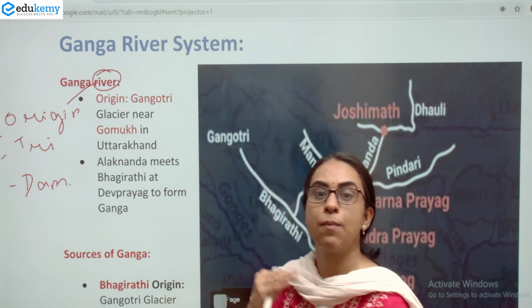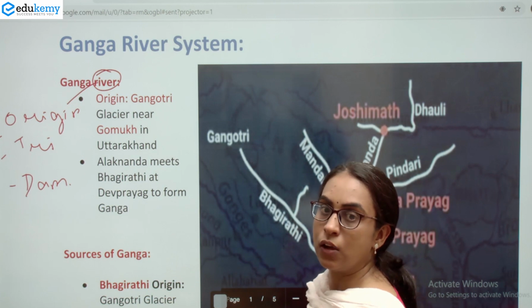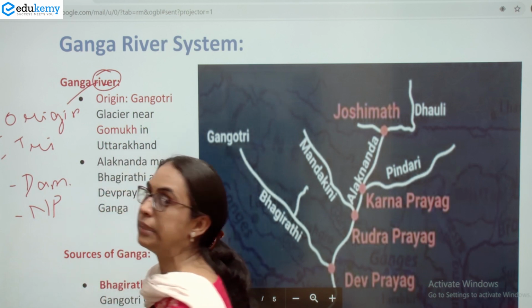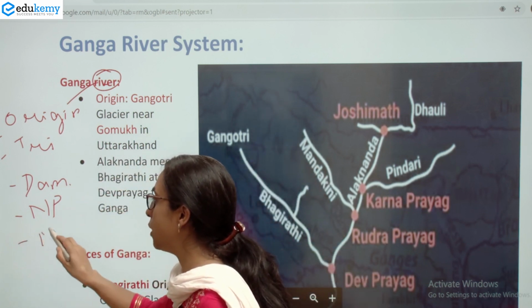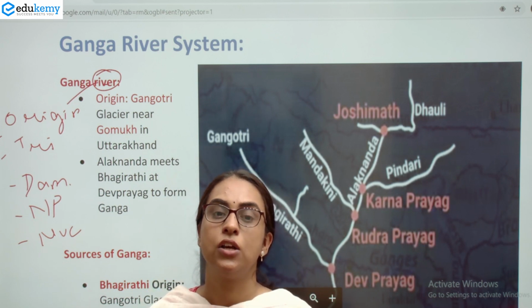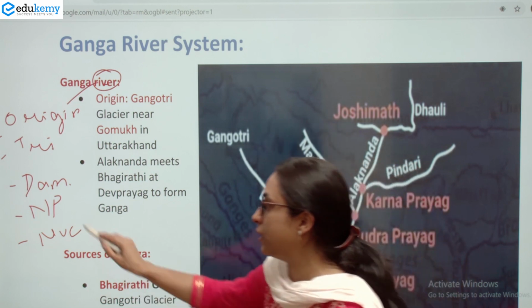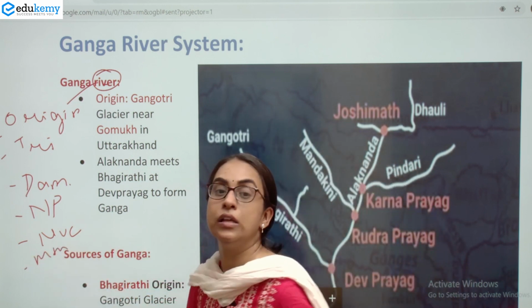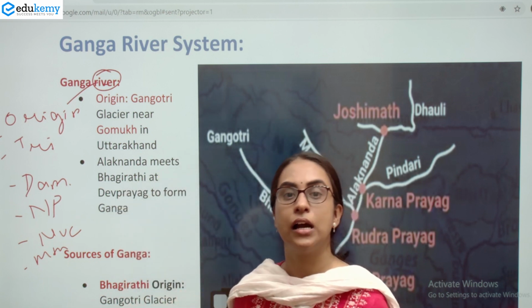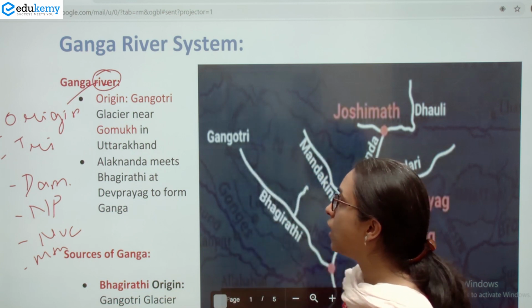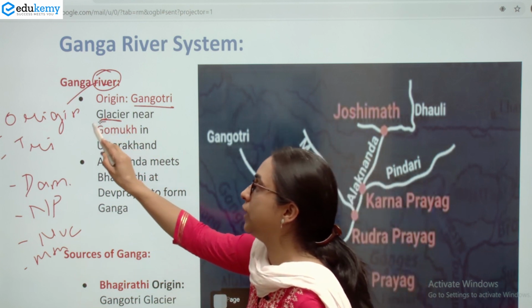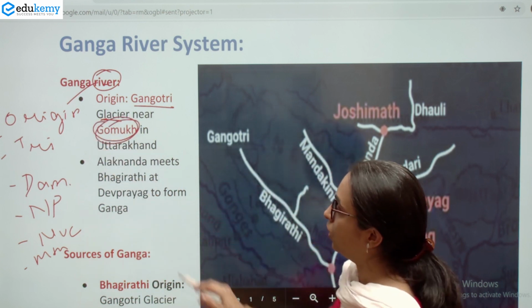However, we need to go a step beyond, because UPSC is also asking questions on which national park this river passes through, which nuclear power plant this river has, where the distributary starts. So it is cutting across various themes like the national park, the mountains, the dam, the origin, the distributaries, etc. If we analyze the Ganga river system, it is known that the Ganga originates at the Gangotri glacier near the Gaumukh, that is the mouth of Ganga, in Uttarakhand.